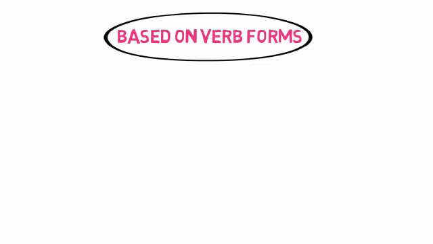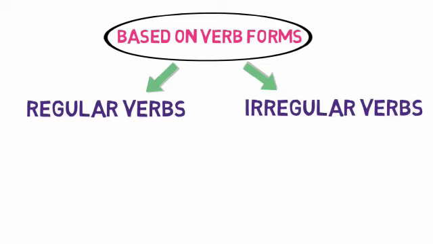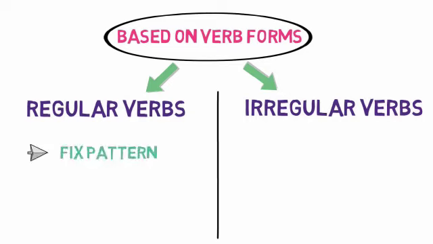Now let's redefine them. Based on the formation of past and past participle forms, verbs are divided into two types. First is regular verb and second is irregular verb. Regular verbs are verbs that follow a fixed pattern while conversion from present to past and past participle, while irregular verbs do not follow any fixed pattern while conversion from present to past and past participle.